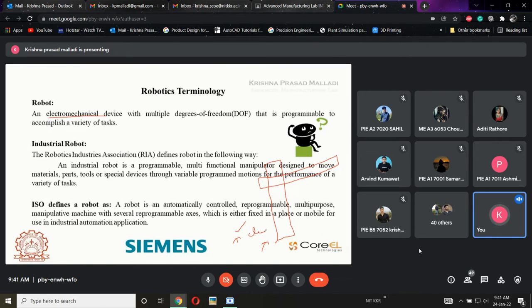Then what is the need of electronics in this robot? What is the need of electronics in this robot? Some say movement, to give instructions. Okay, someone is saying movement. What is movement? Movement of the arm, sir, to get the precise location. Okay, to get the precise thing.